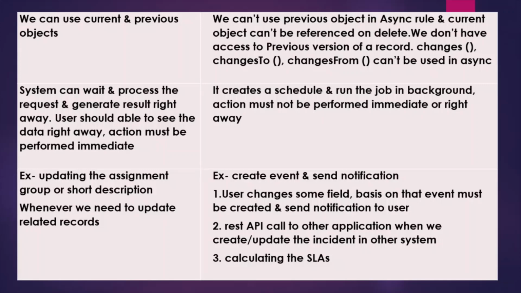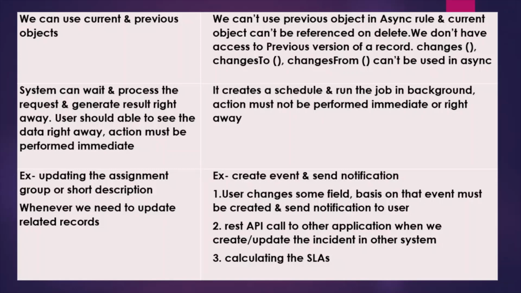In after business rule, the system can wait, process the request and generate the result right away, and users should be able to see the data right away. Okay, the action must be performed immediately. And in async business rule, the system creates a schedule and runs the job in the background, so it doesn't require that action to be performed immediately.